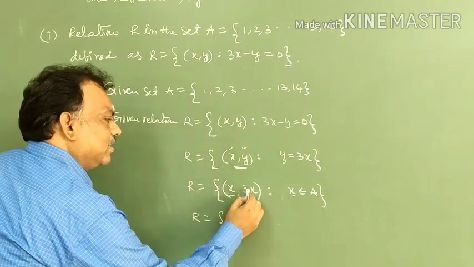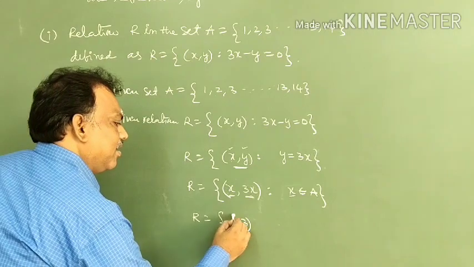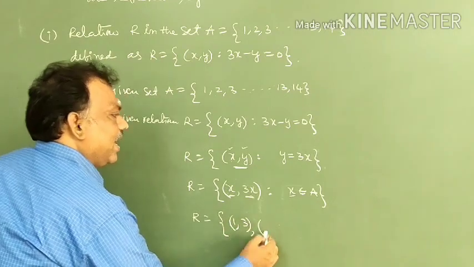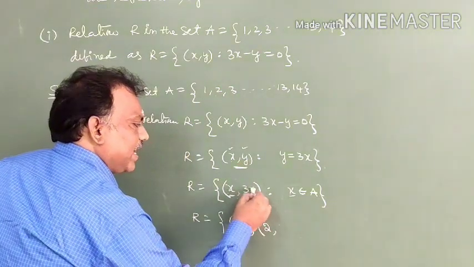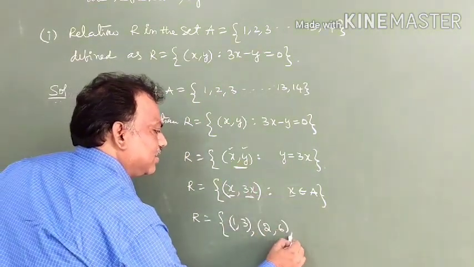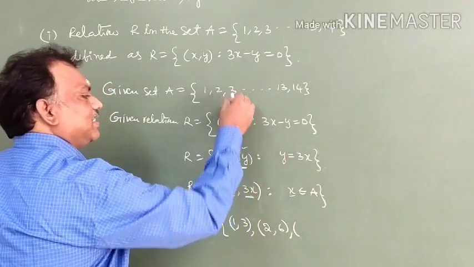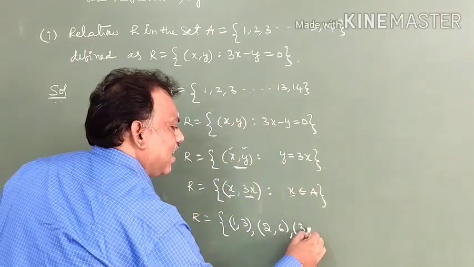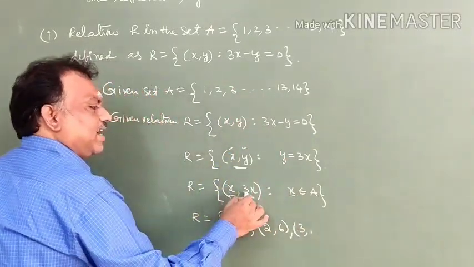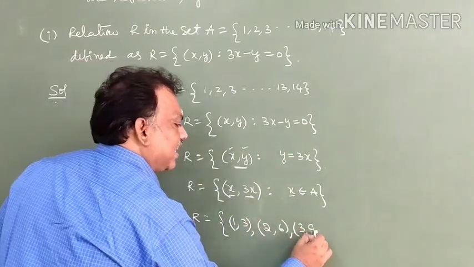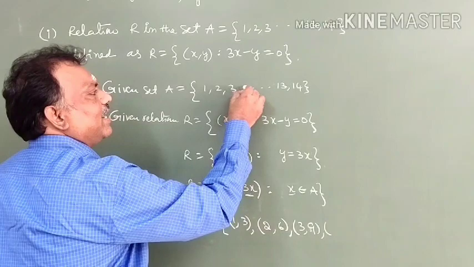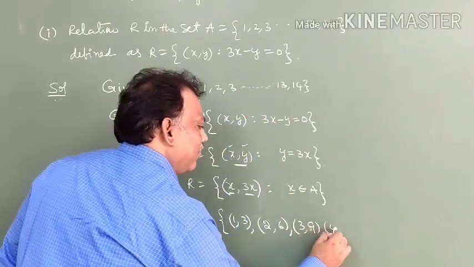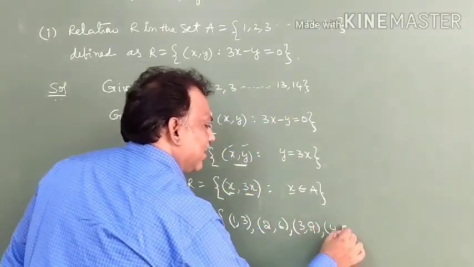You are getting 3x, which means 3. Ordered pair (1, 3). Next I am choosing x as 2. 3x means 3 into 2, which is 6. Let me choose x as 3. Ordered pair (3, 3x), 3 threes are 9. Let me choose x as 4. Then you will get 3x, which is 3 into 4, 12.